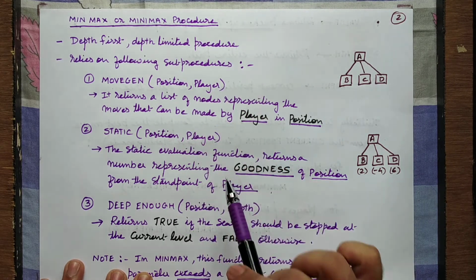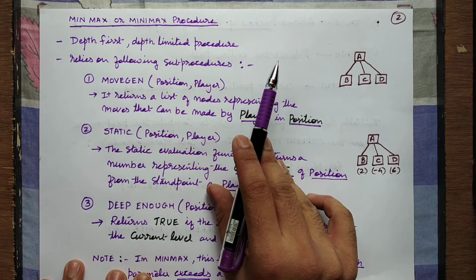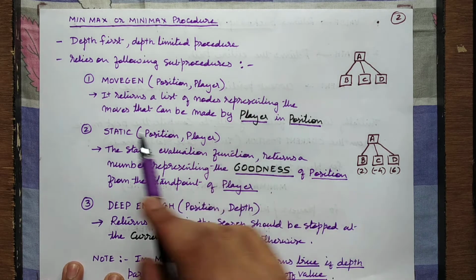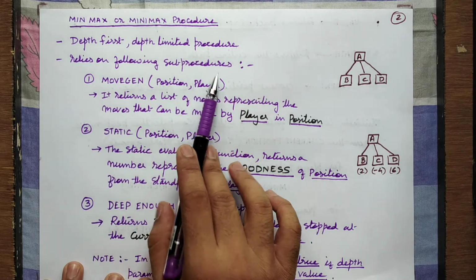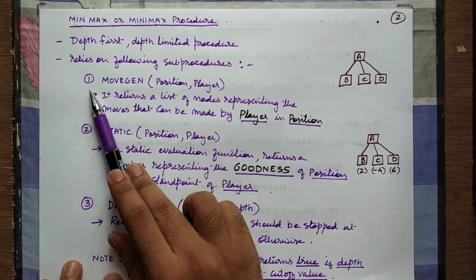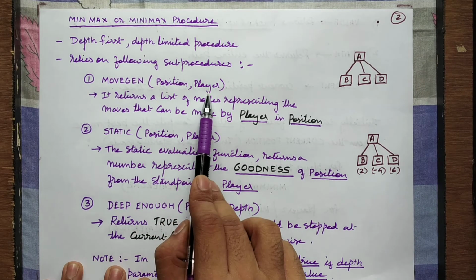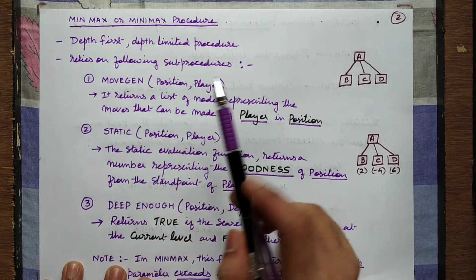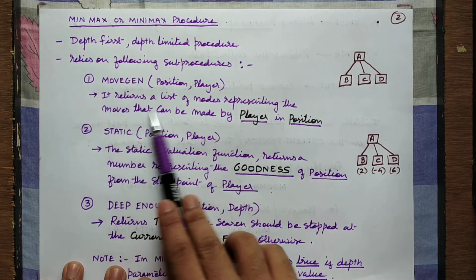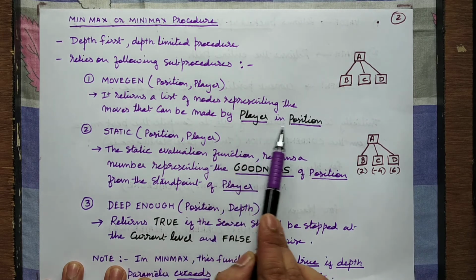I will just explain the algorithm. I will not show it, because you will find it in my handwritten notes which I will share on WhatsApp. This algorithm relies on the following procedures or functions. The first function is called moveGen, which takes two parameters, position and player. What moveGen does is return a list of nodes representing the moves that can be made by the player in the position.